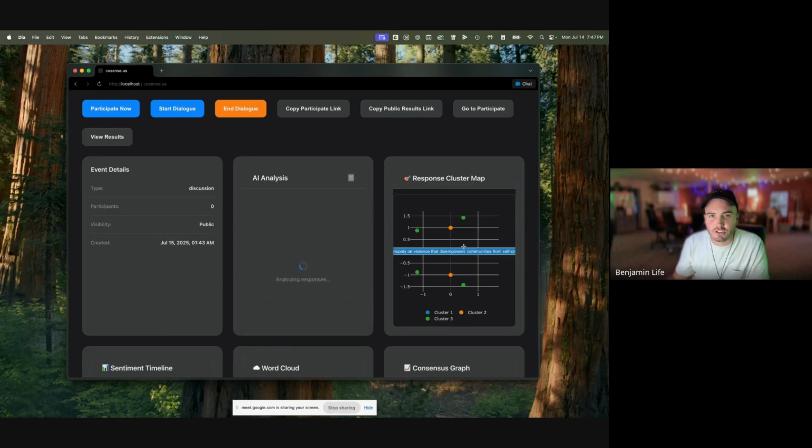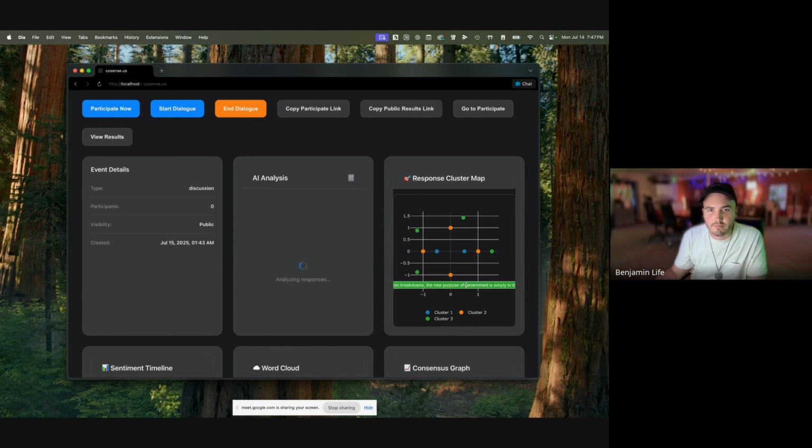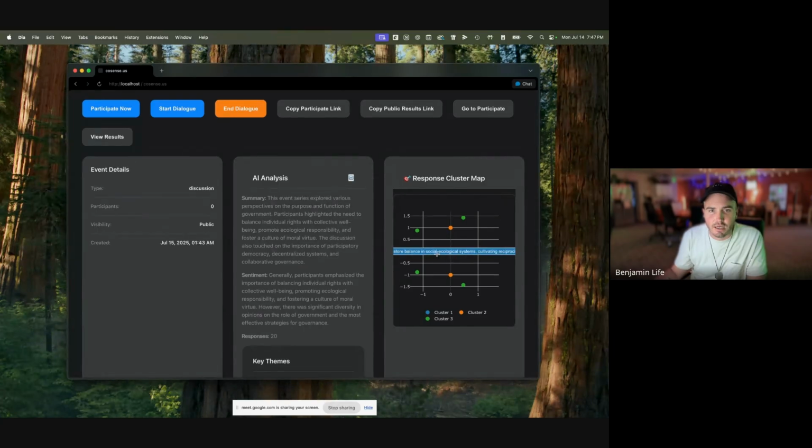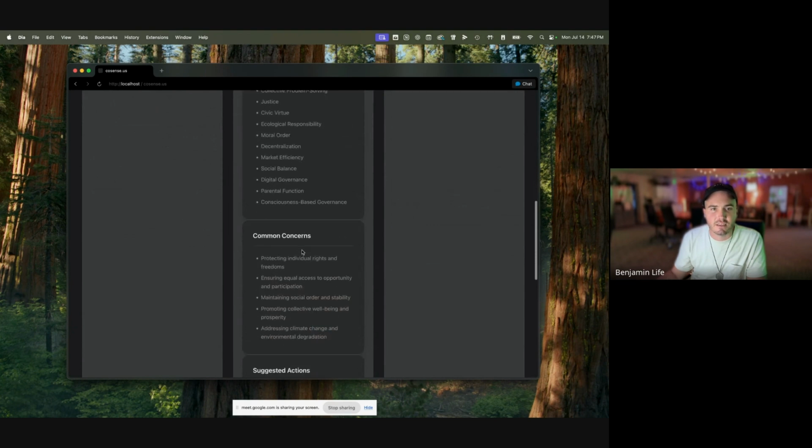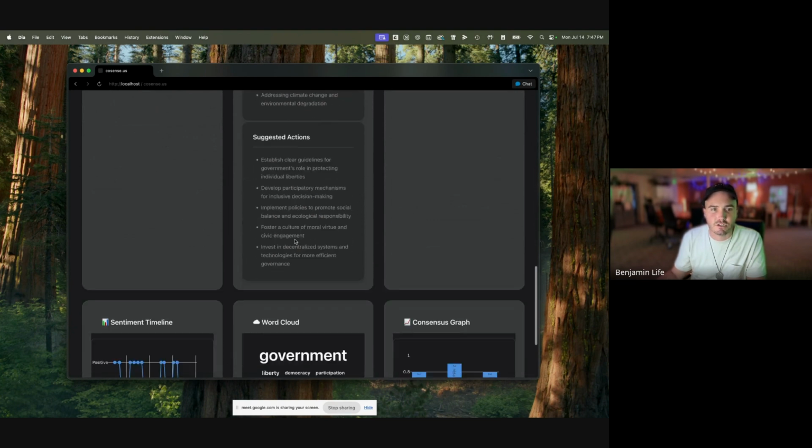And so we can see it started to cluster beliefs and ideas here. These on the outside are more critical of government. On the inside here, the orange is more institutional, and the blue is more about stewardship of the commons. So it's already chunked these into three main clusters. And then under analysis, it's identifying themes, common concerns, suggested actions.